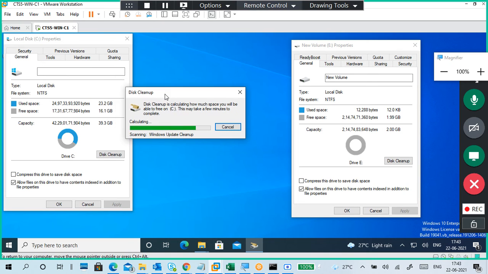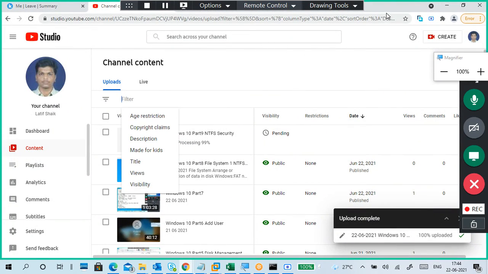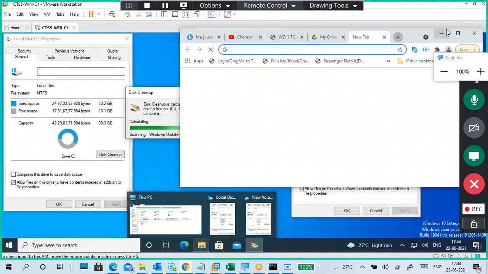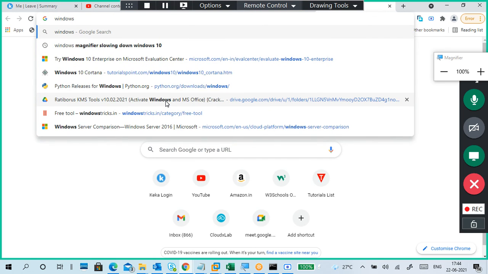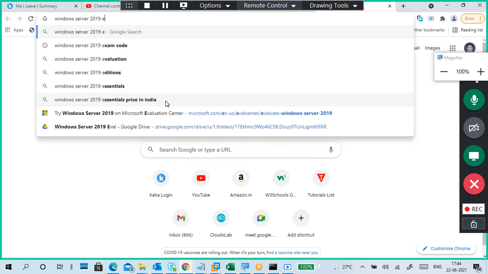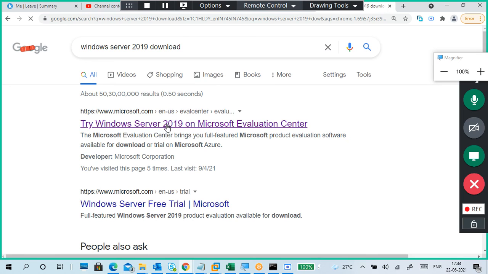Okay, it will take time. Meanwhile, I will tell you one thing directly, because I want to tell it after class completion. Download Windows Server 2019. Okay, 2016 is there, but download 2019. Download, that's it. Same as Windows 10. How did you download Windows 10? Same thing. Try Windows Server 2019.